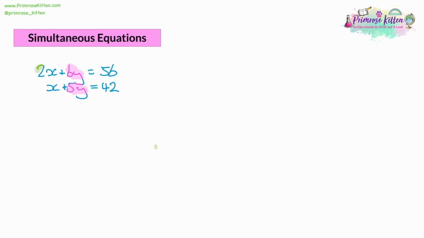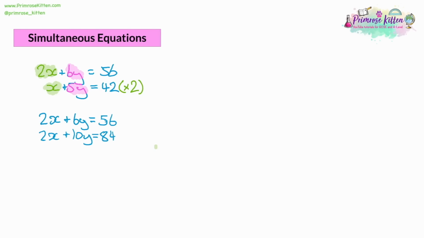If we look at the x's, we've got 2x and we've got 1x. Now, this is easier because we could multiply x by 2 to get 2x. And so that's what we're going to do. We're going to multiply all of the second equation by 2. And then this will give us a new equation. We've got 2x plus 6y is equal to 56. And then multiplying by 2, x times 2 is 2x. 5 times 2 is 10y. And 42 times 2 is going to give us 84.